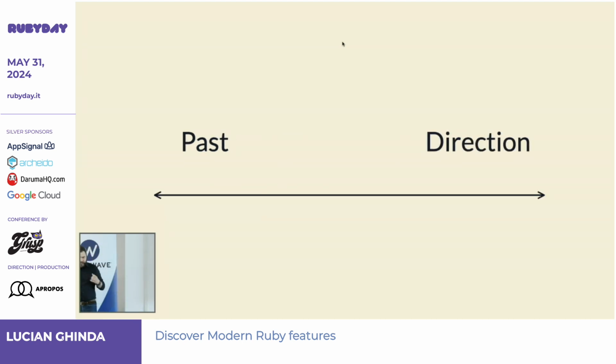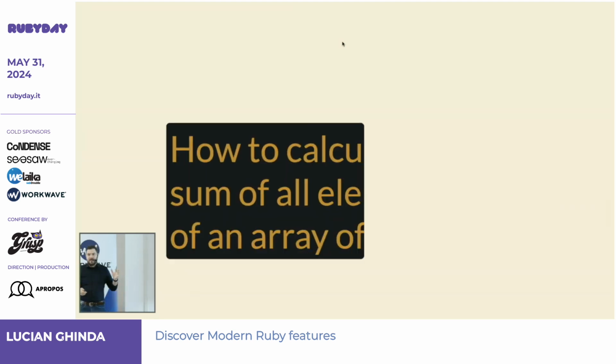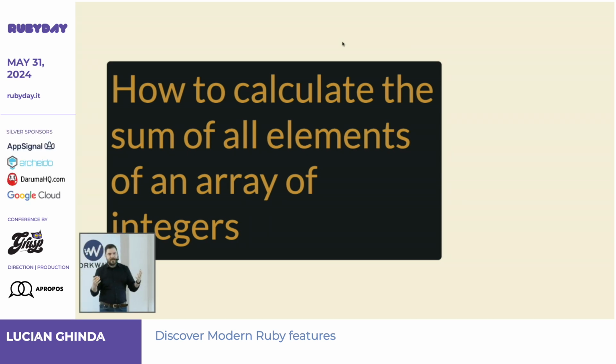So talking a bit about Ruby, it seems old, right? 31 years old, thank you for that. I did not remember the exact age, but Bug told us, 31 years. So it seems like a kind of mature language, and I wanted to explore a bit the evolution of how we do stuff in some languages. Now, I don't plan to do a historical lesson, but let's take a simple problem: how to calculate the sum of the elements of an integer array, right?